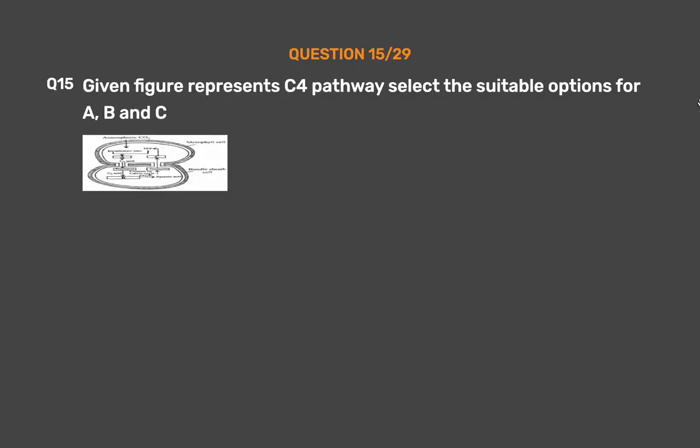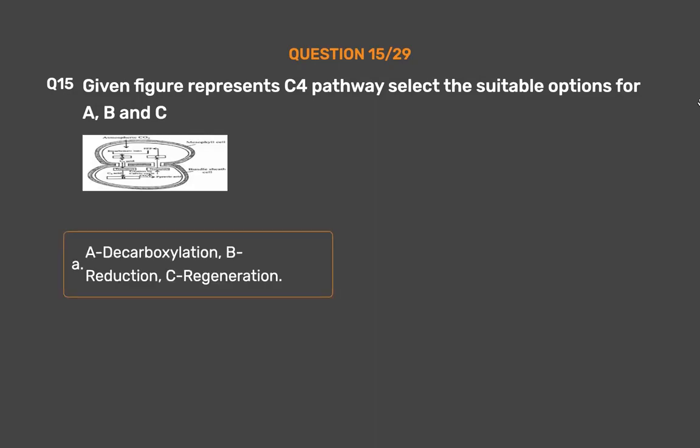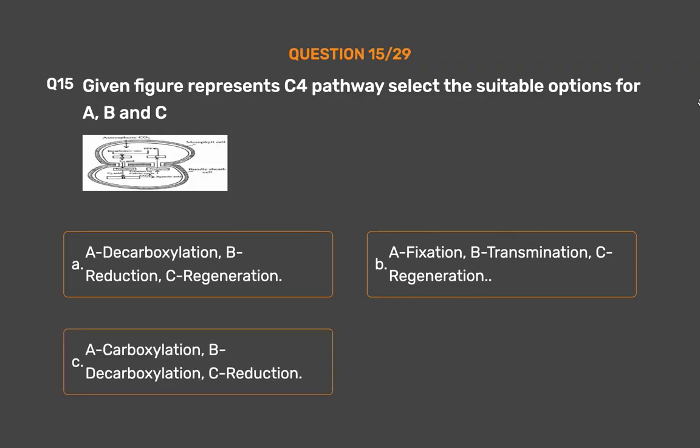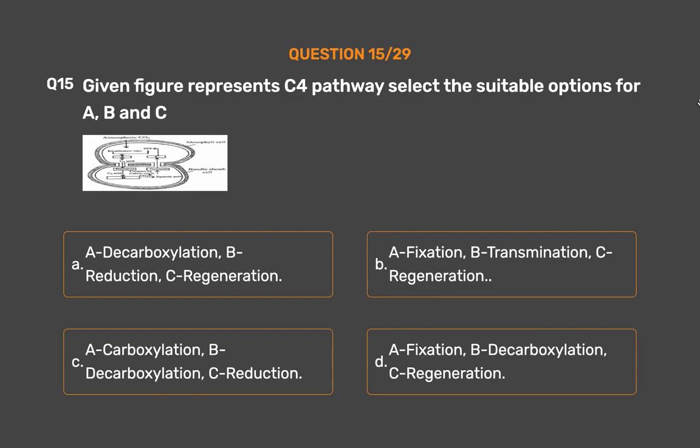Question number 15. Given figure represents C4 pathway. Select the suitable options for A, B and C. Option A. A decarboxylation, B reduction, C regeneration. Option B. A fixation, B transamination, C regeneration. Option C. A carboxylation, B decarboxylation, C reduction. Option D. A fixation, B decarboxylation, C regeneration. The correct answer is option D. A fixation, B decarboxylation, C